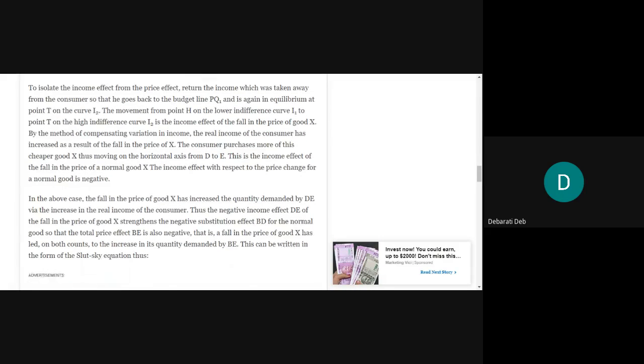In the above case, the fall in the price of good X has increased the quantity demanded by DE via the increase in the real income of the consumer. Thus, the negative income effect DE of the fall in the price of good X strengthens the negative substitution effect BD for the normal goods, so that the total price effect is also negative.